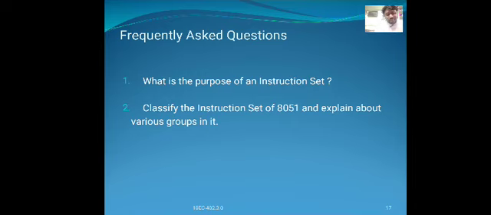The 8051 has 111 instructions in total: 49 are single byte, 45 are 2 byte, and 17 are 3 byte instructions.